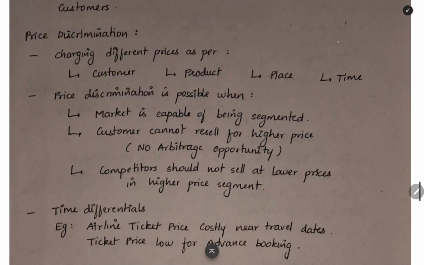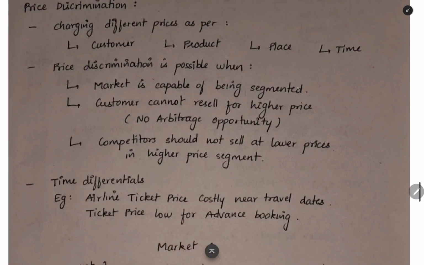The next thing is price discrimination. You will be charging different prices as per customer, product, place, time. Like that, you will be charging different prices. This is possible when you can separate the market into different segments and charge different prices. The customer should not buy from you at a lower price and then sell it at a higher price. He should not do arbitrage. And then competitors should not reduce the prices.